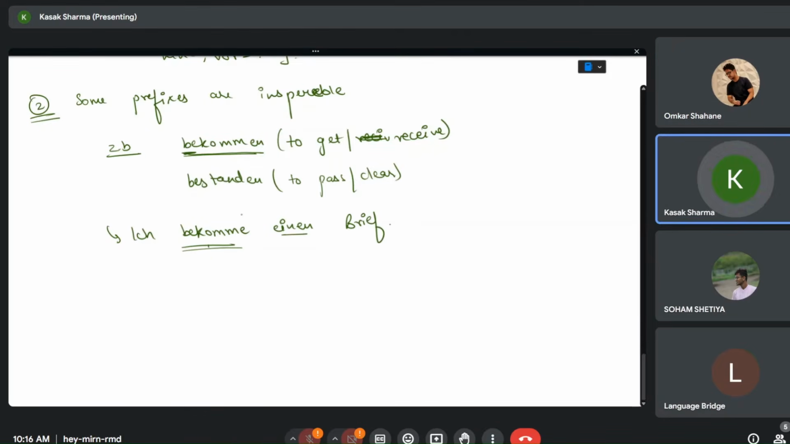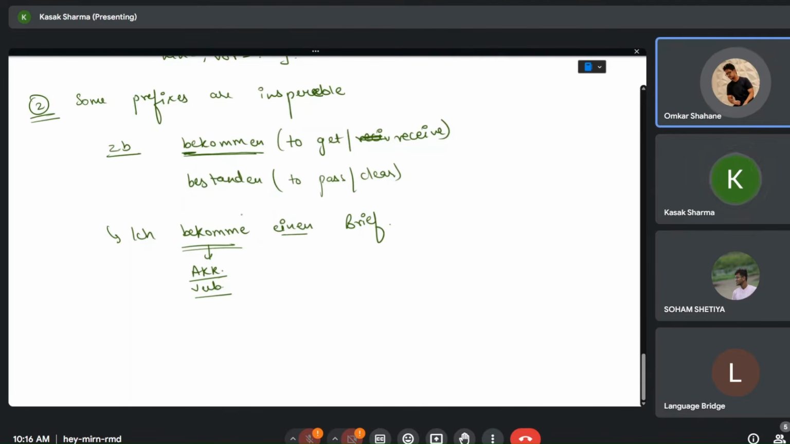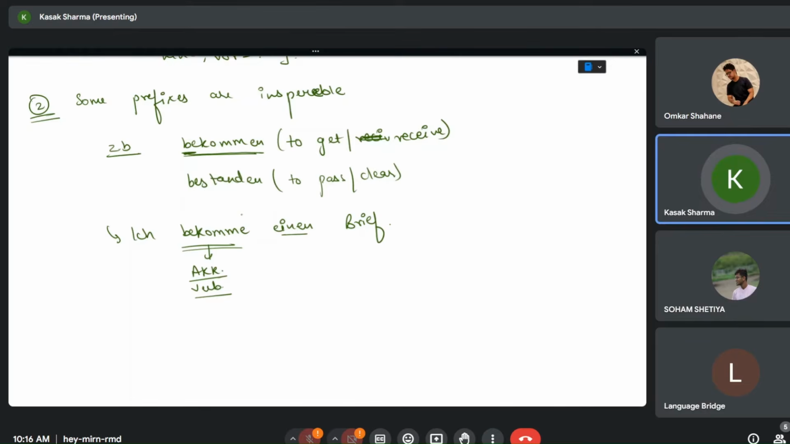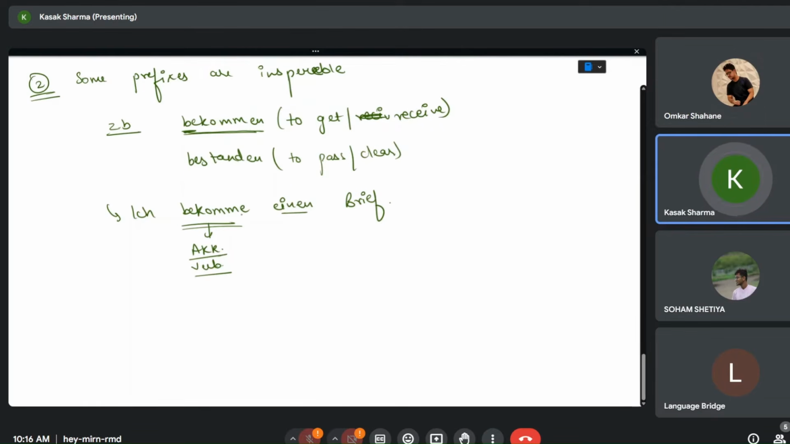Why einen? Because this bekommen is an accusative verb. You're aware of accusative, dative, and reflexive verbs? Yes, ma'am, but I'm a little bit confused with those, where to use, how to use. Okay, after completing these TRENNBAR verbs, we'll see that, as in how we change the cases. And we have this bestanden, so it will be: ich bestehe die Prüfung.